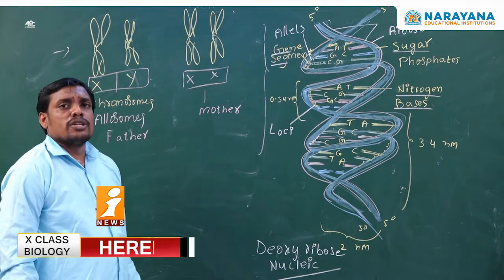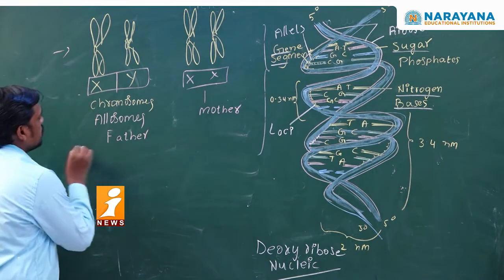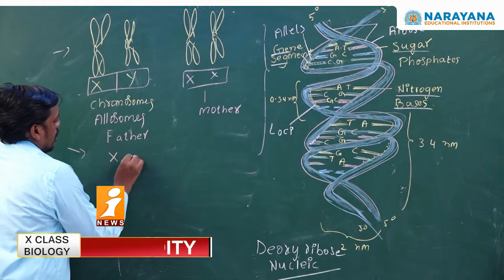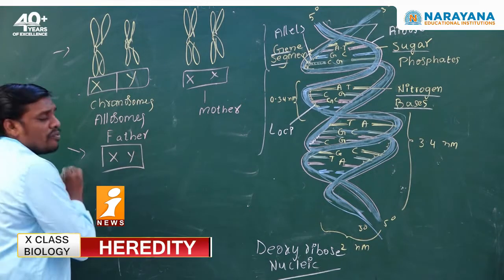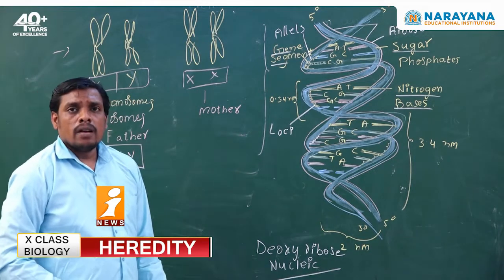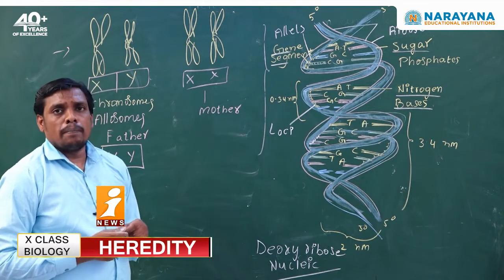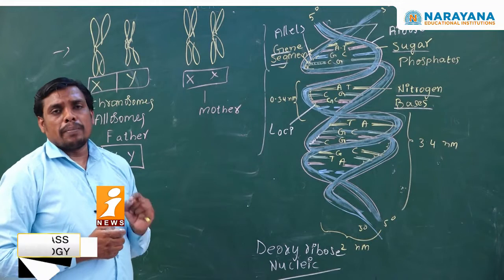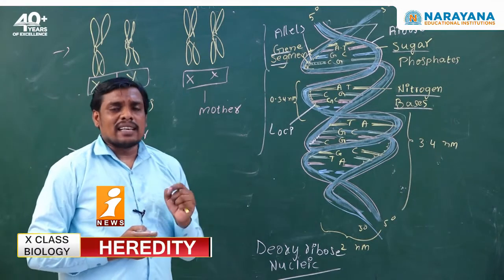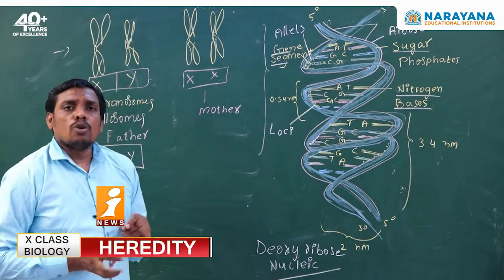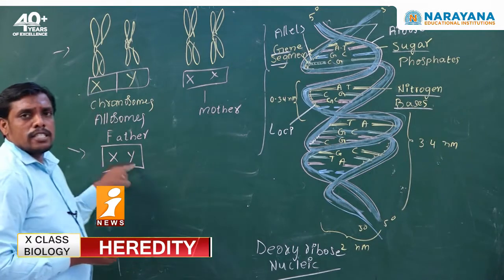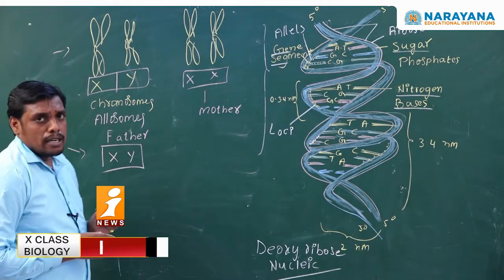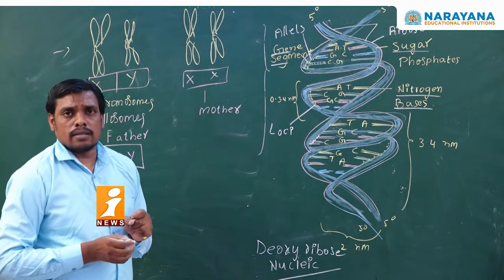During fertilization, if the baby gets a Y chromosome from the father and an X chromosome from the mother, the baby will become a baby boy. Why? Because as per Walter Sutton and Thomas Hunt Morgan, the Y chromosome is responsible for sex determination in human beings.